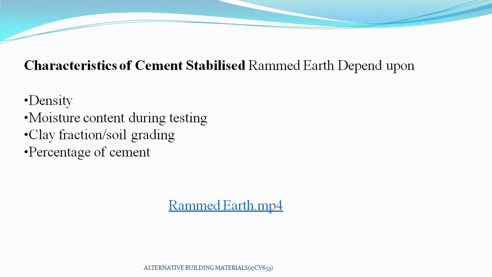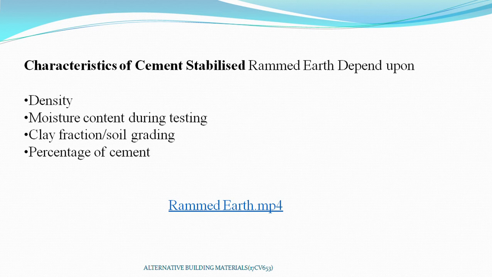It may be with additive or non-additive, but you should maintain dry density 1.85, and moisture content during the test you have to maintain properly, and also clay fraction and soil grading, and percentage of cement. You should not add more percentage of cement. If you are adding more percentage of cement, that may not give proper strength.